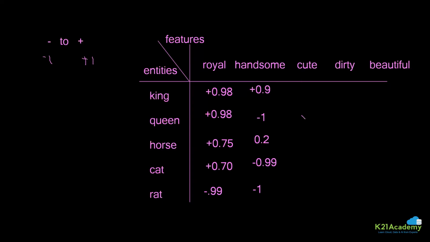Similarly, if I say cute, we will have this as cute, this as cute. Even rats can have some level of cuteness, people can find them cute, right? But not horse, or not king. Generally, kings can also be, but not that much, right? Then if I say dirty, I'll give the maximum value to rat. I'll just give it as +1, the maximum that is possible. When I say beautiful, again, I'll give it the maximum. So now this is what we call a vector.